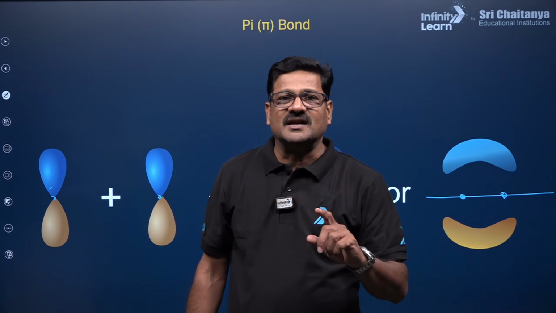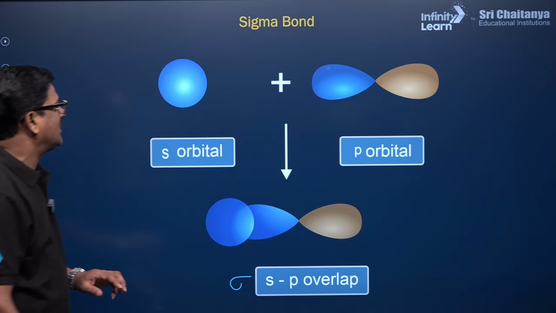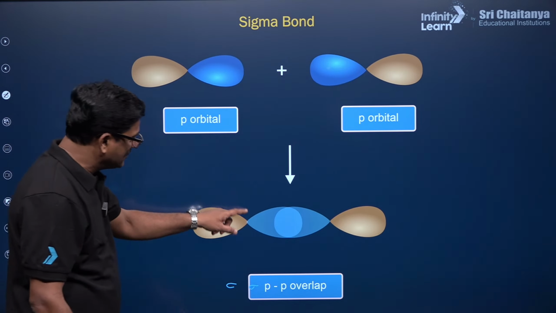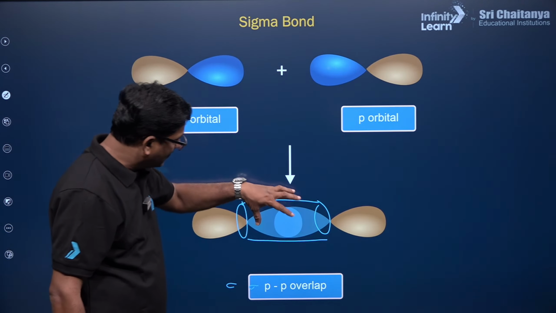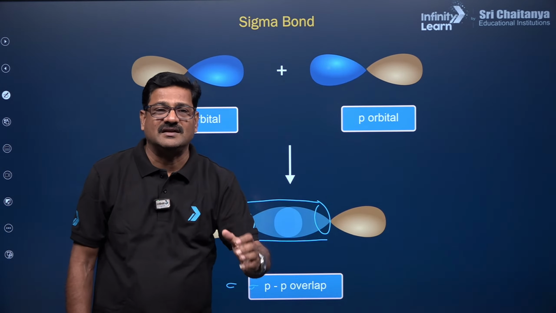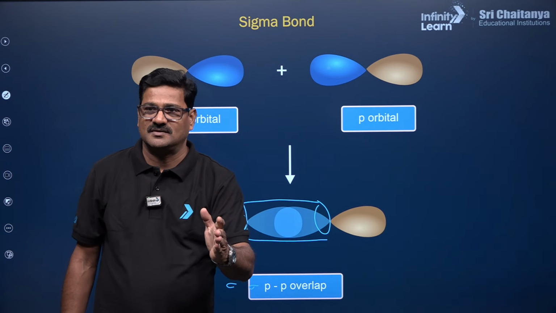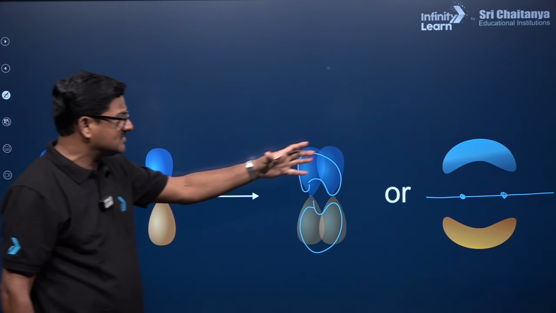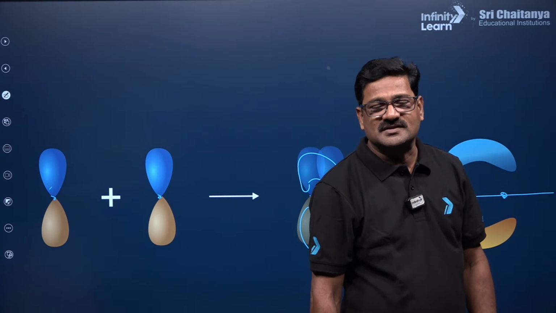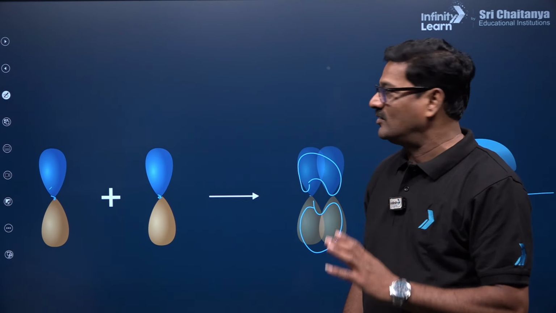A sigma bond has a cylindrical symmetry. You can assume a cylinder kind of thing over here, and more electron cloud is accumulated between the atoms. While here less electron cloud is there, diffused, so it is a weak bond. Pi bond is a weak bond and a sigma bond is a strong bond.